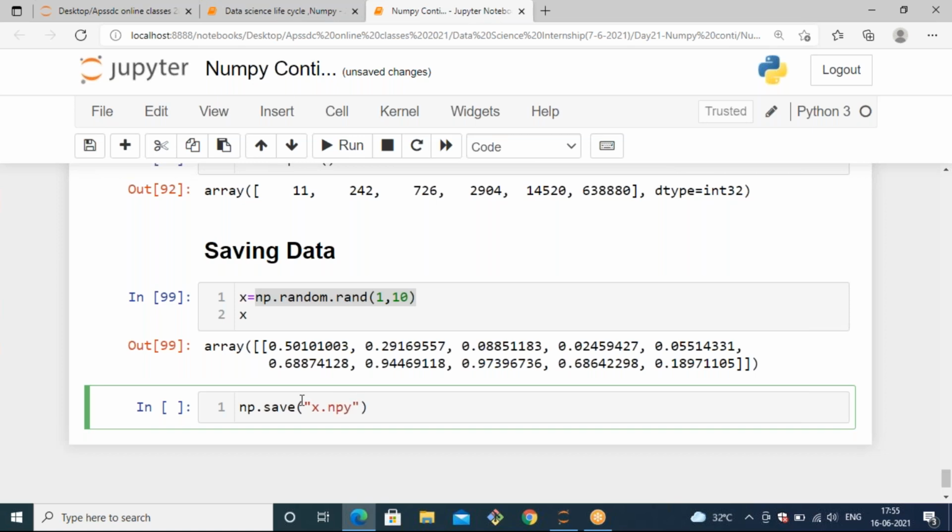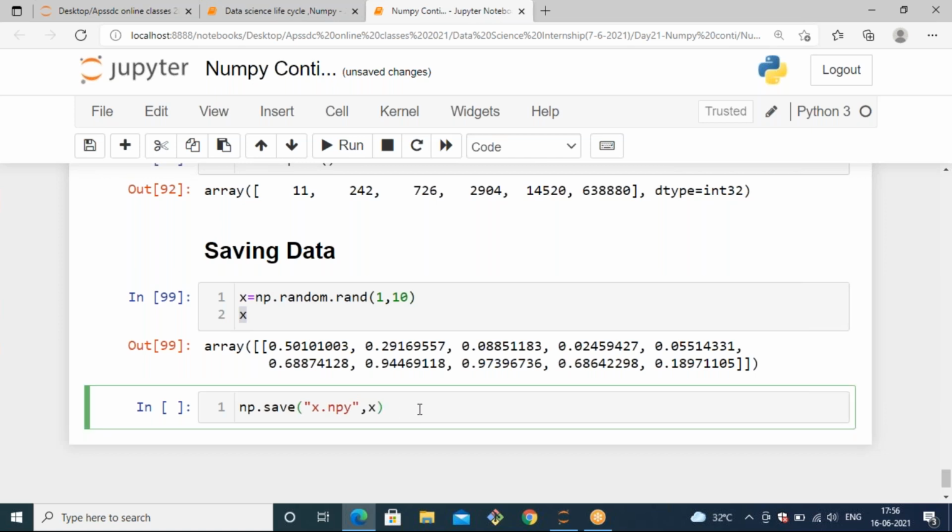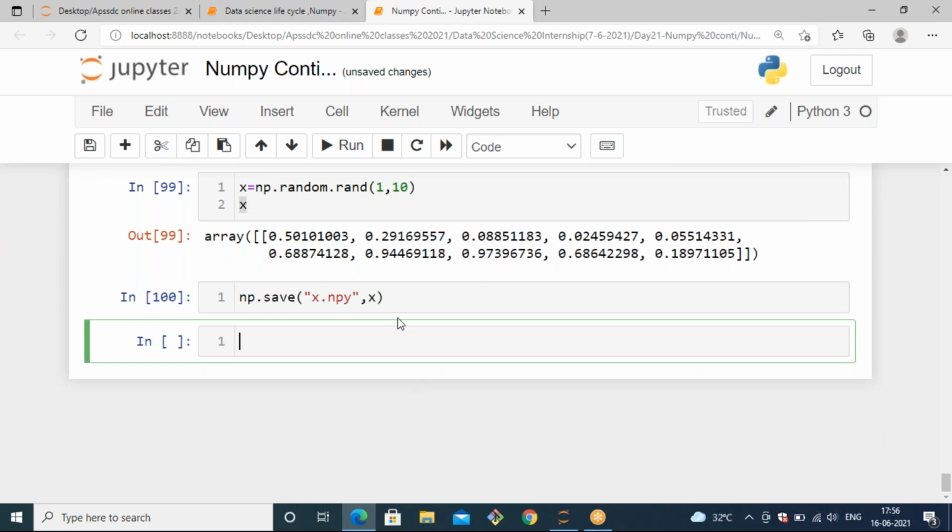So you specify the format as x.npy, and then mention which array you want to store with that name. I want to store the x array with the name x.npy. It will automatically store the array in the respective location.